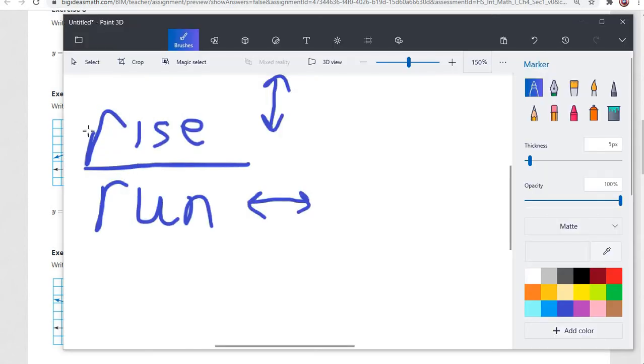So just a reminder, slope is rise over run. Slope is usually written as a fraction. So the top number is rise, that's whether we're going up or down. And then the bottom number is the run. It's how many we're going left or right. So remember, rise over run. Good way to remember which one's on top and which one's on bottom: you have to rise before you can run. If you're sitting in a chair, you have to rise out of the chair before you can start running. So rise over run is our equation for this.